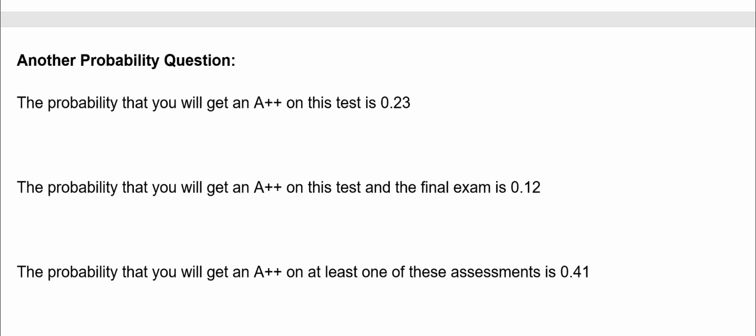So this is probably the most confusing part of the whole thing. If I said the probability you get an A++ on this test, that's like saying the probability of getting an A++ on the test alone, or getting an A++ with the test and the final. So this is alone and this is with the final. So kind of two categories. It's not just probability of T.